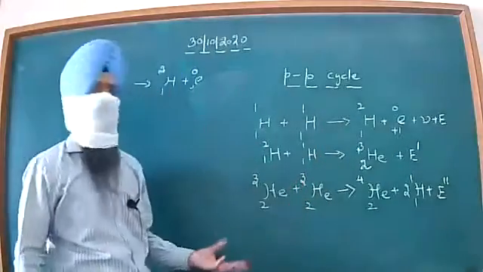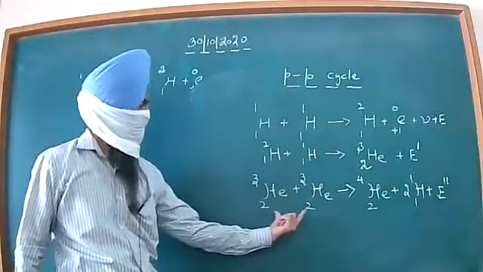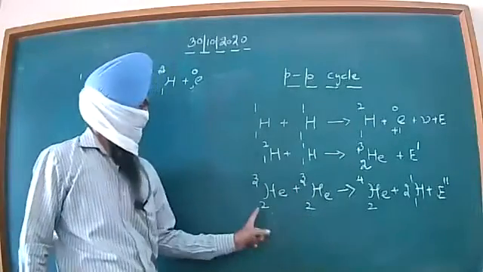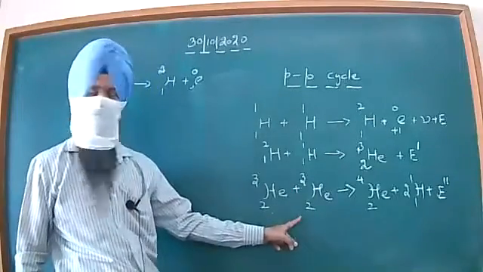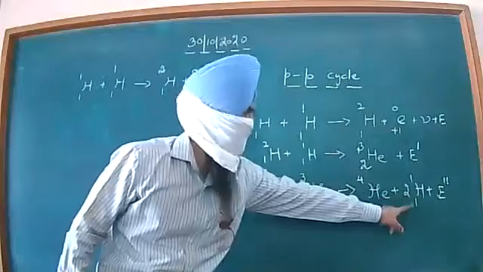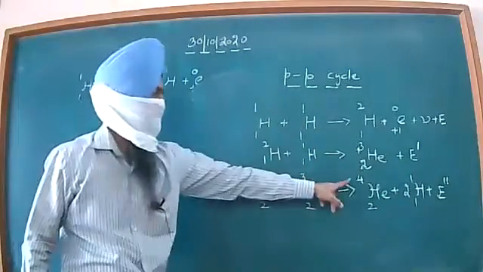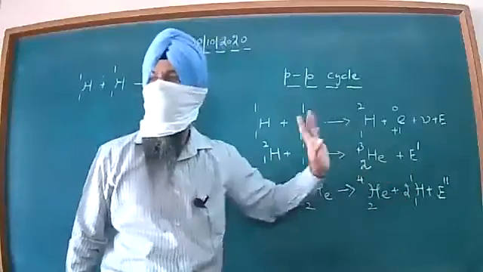Once again, focus on the nuclear reaction, beta. 2 isotopes of helium and 2 plus 2, this is 4, this is 2 and 2, this is 4. And here 3 plus 3, 6, this is 4 plus 2, 6.